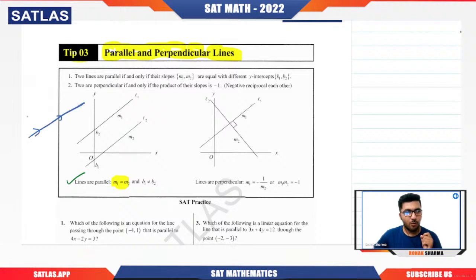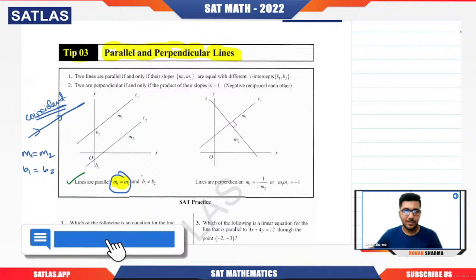What do we mean by coincident lines? Lines which lie on each other. For them also the slope will be the same. But there is one condition that separates coincident from parallel lines. What is that? In coincident lines we have b1 equal to b2. Basically the y-intercept is also the same. But in parallel lines the slope will be the same, but in no way will the y-intercept be the same. Remember that.